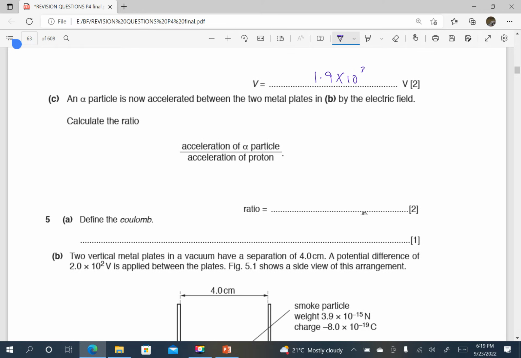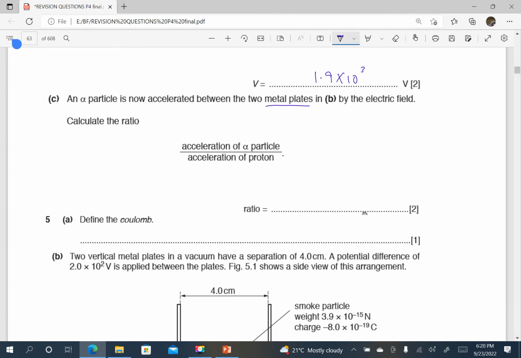Part C. An alpha particle is now accelerated between two metal plates. Remember the other one was a proton. An alpha particle is now accelerated between the two metal plates in B by the electric field. Calculate the ratio of acceleration of alpha particle over acceleration of a proton.